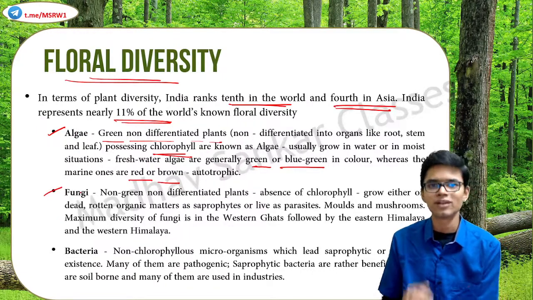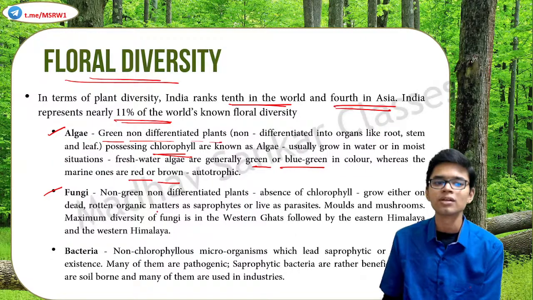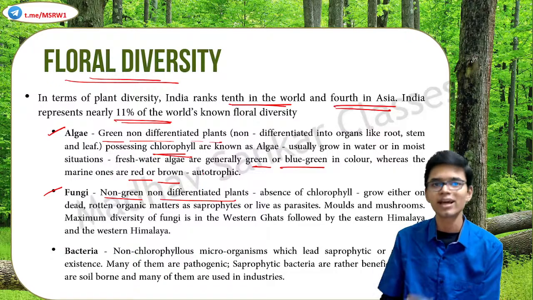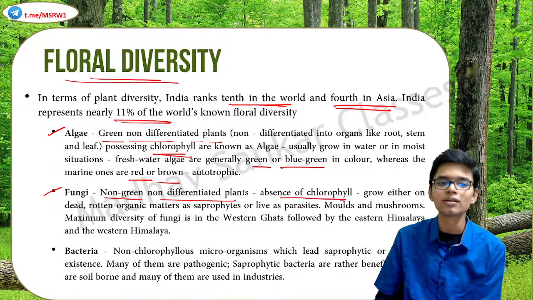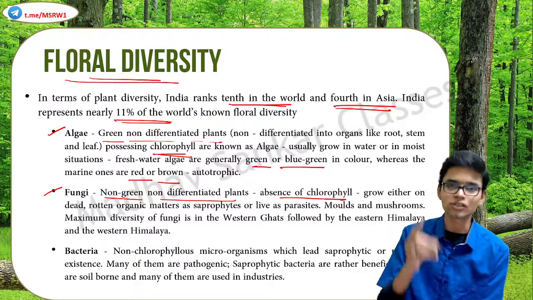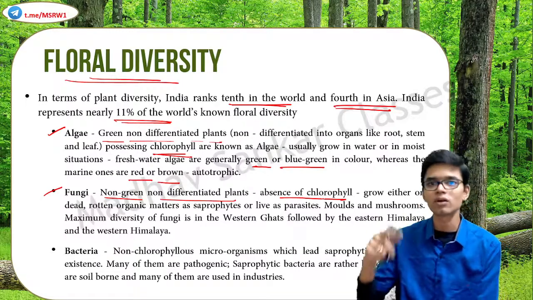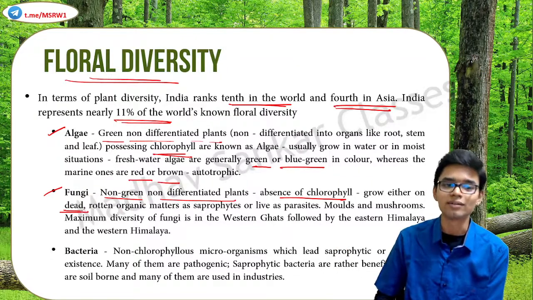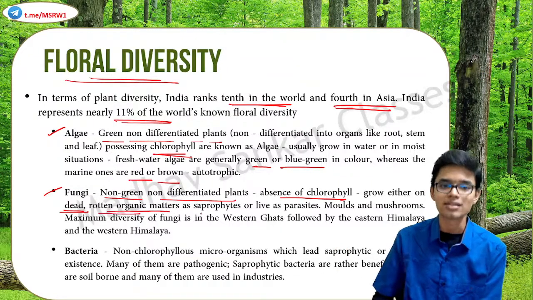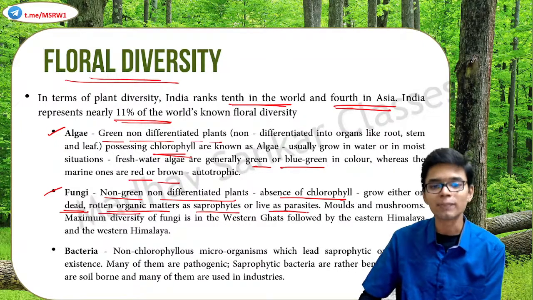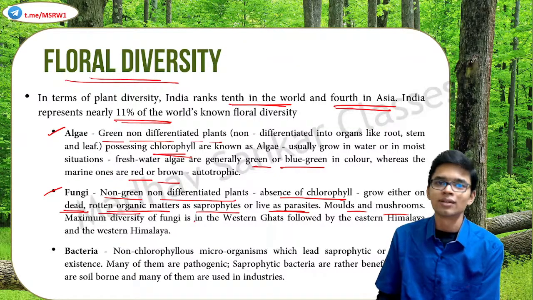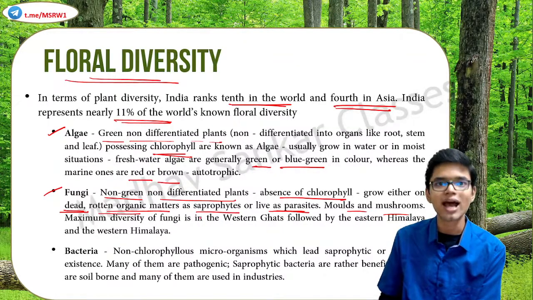Fungi. What is fungi? They are non-green, non-differentiated plants. Since they are non-green, they have no chlorophyll, which means they cannot do photosynthesis on their own, which means they have to depend on some other organism. So they grow on dead, rotten organic matter as saprophytes or live as parasites. Examples, mold and mushroom. Since they are not producers, they have to depend on something else for nourishment. That is fungi.